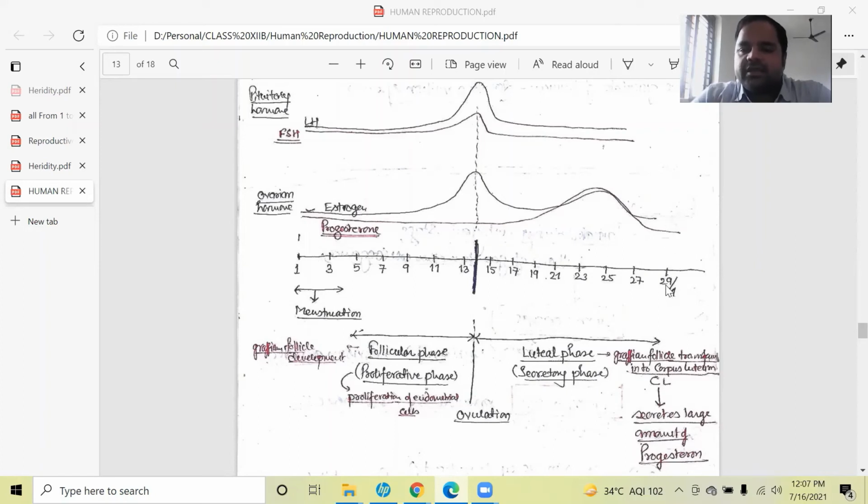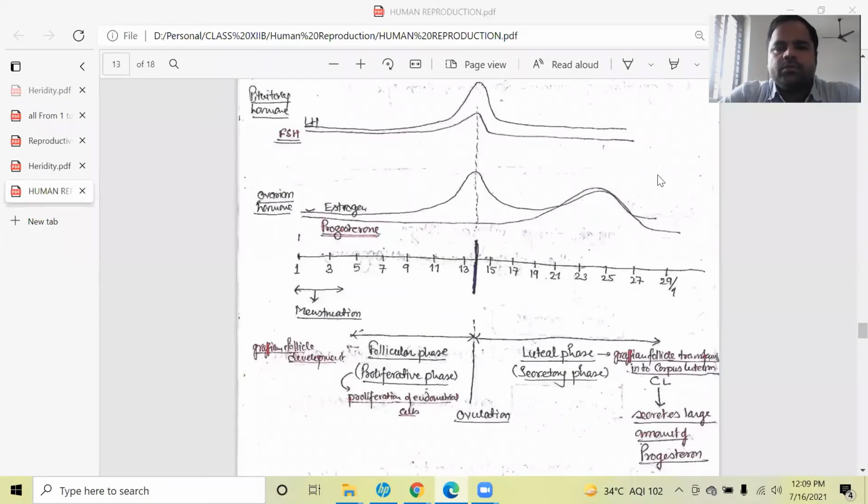It means in another cycle, another oocyte will be induced to ovulate. If pregnancy is maintained, the cycle will be stopped until parturition takes place. But if fertilization does not occur, then again a new cycle will be started and a new egg will be formed.